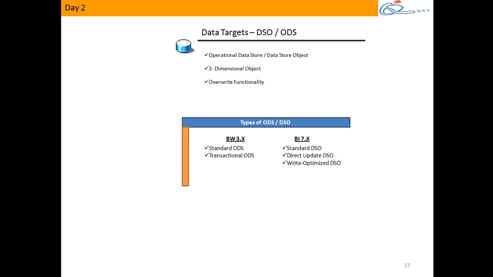The next content we are referring to is ODS. In 3.x we call it ODS, in 7 we call it DSO, data store object. In 3.x, ODS means operational data store. In 7 we call it data store object.